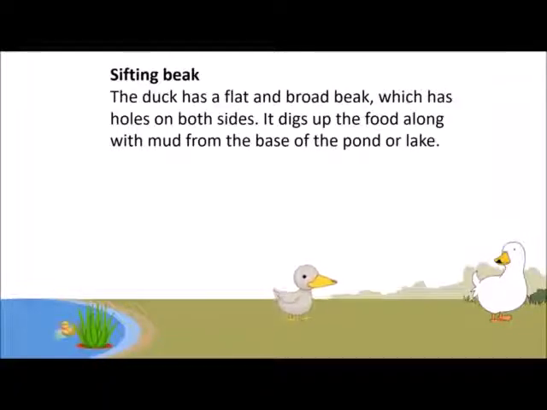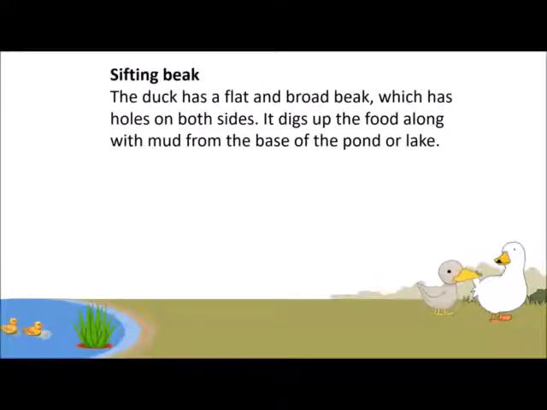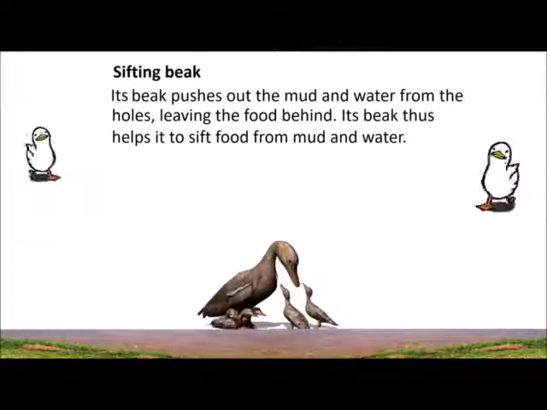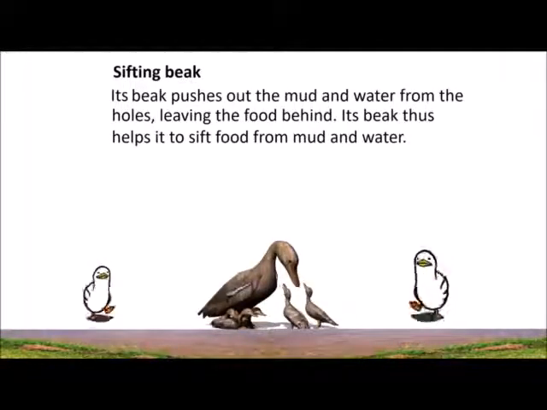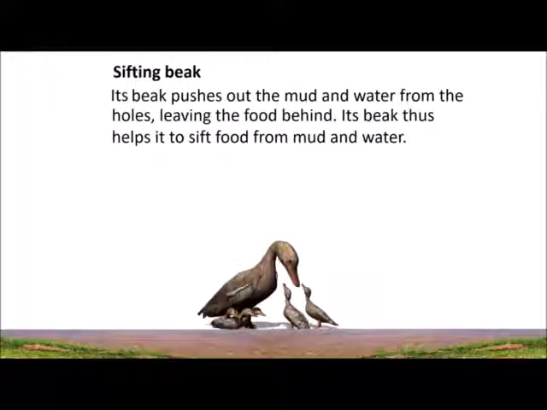It digs up the food along with mud from the base of the pond or lake. Its beak pushes out the mud and water from the holes, leaving the food behind. Its beak thus helps it to sift food from mud and water.